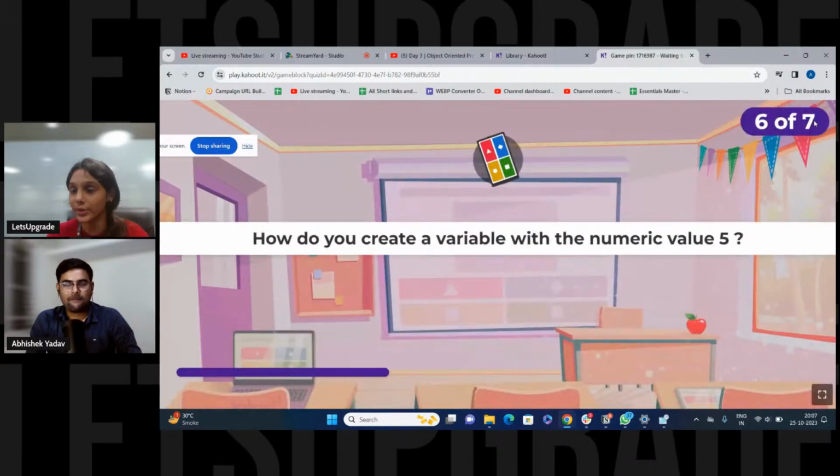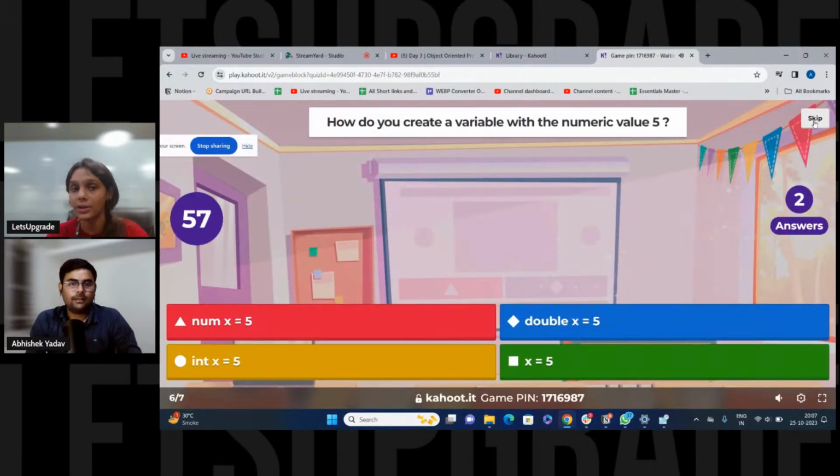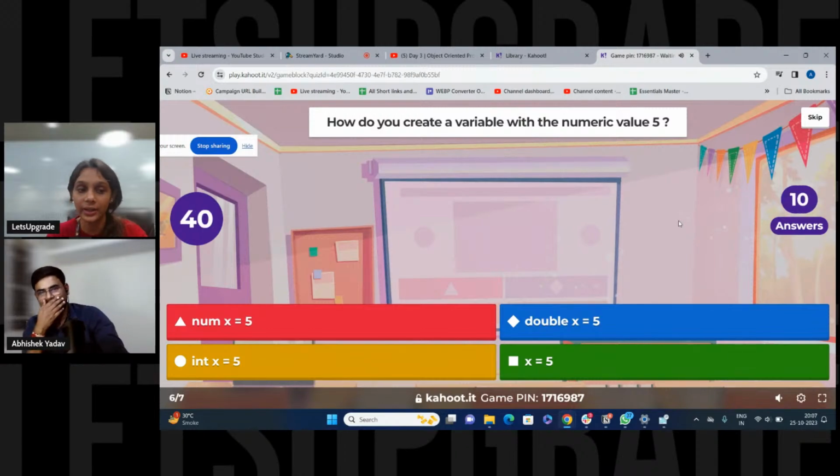Second last question, 5. How do you create a variable with the numeric value 5? Num x is equal to 5, double x is equal to 5, integer x is equal to 5, or x is equal to 5. You have four options.